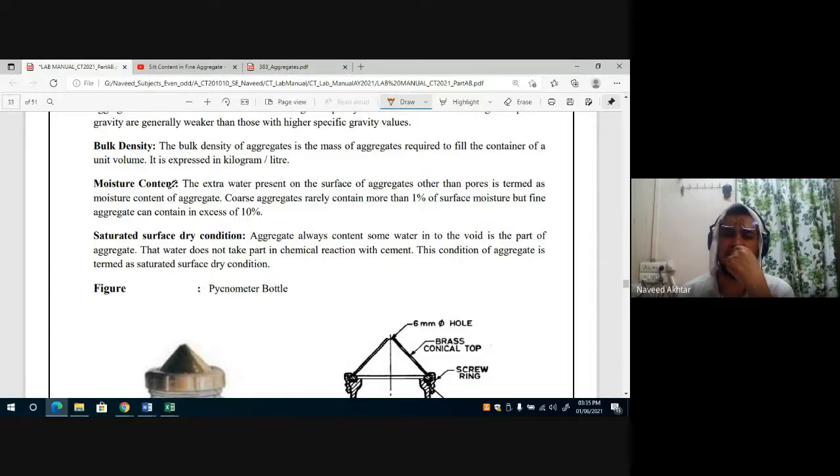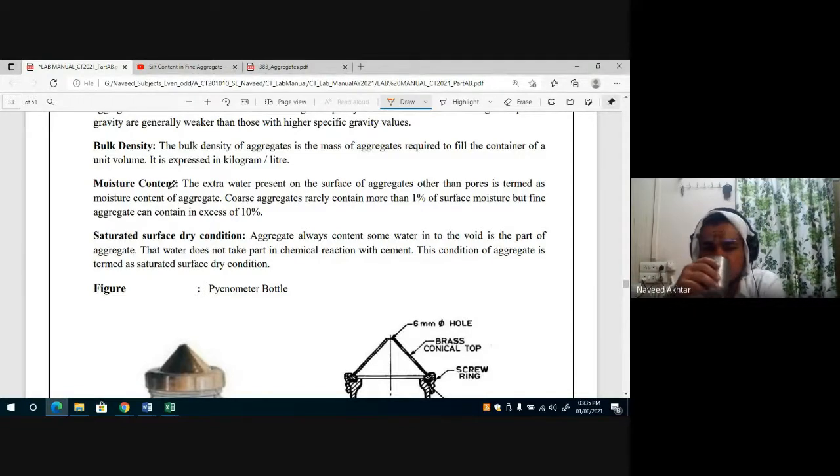If the sand is dry, the additional water it will absorb to come into the SSD condition, that is the saturated surface dry condition, is nothing but water absorption. So what is the saturated surface dry condition?